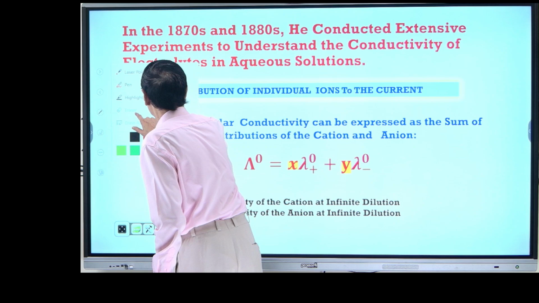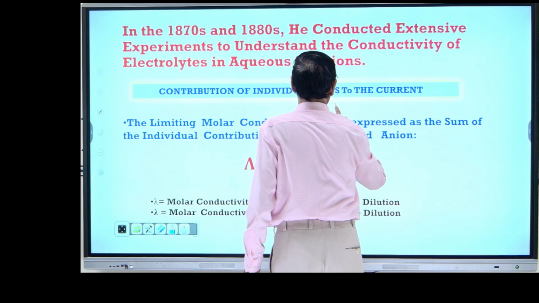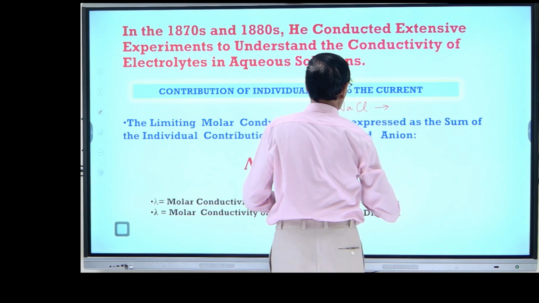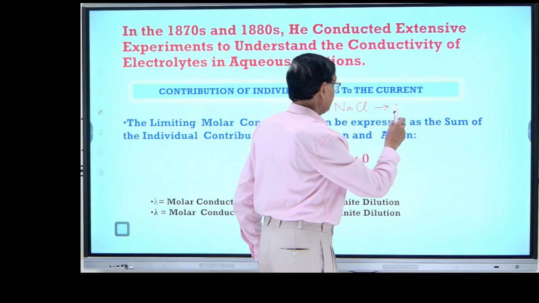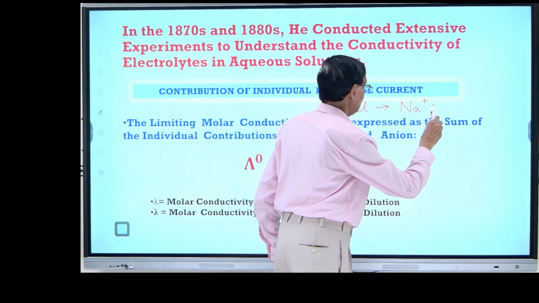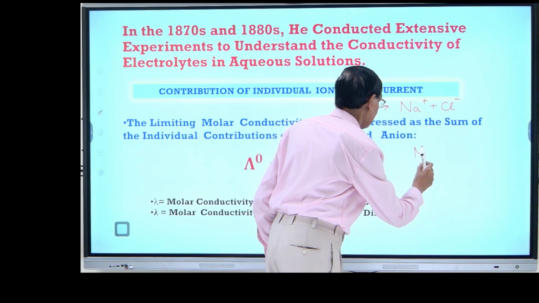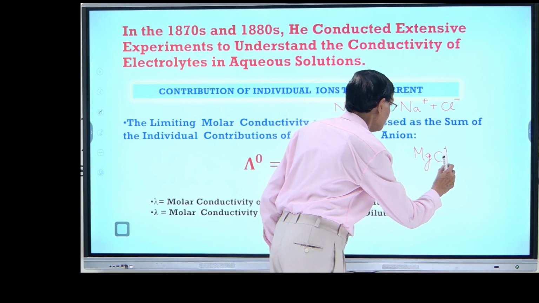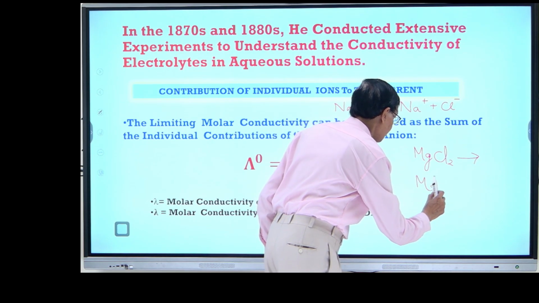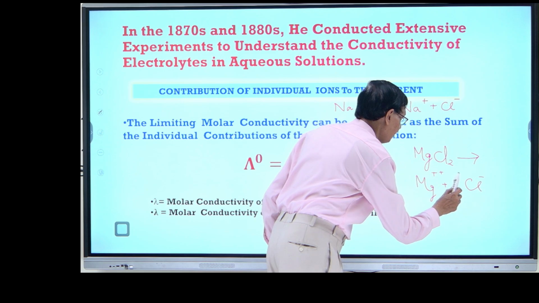Like if I write sodium chloride, it produces Na ions and chloride ions. Whereas if I take magnesium chloride, MgCl2, it gives magnesium, of course, and 2Cl. So this number is very important.